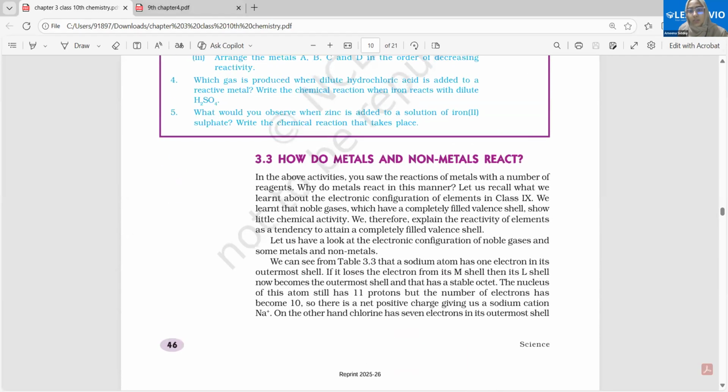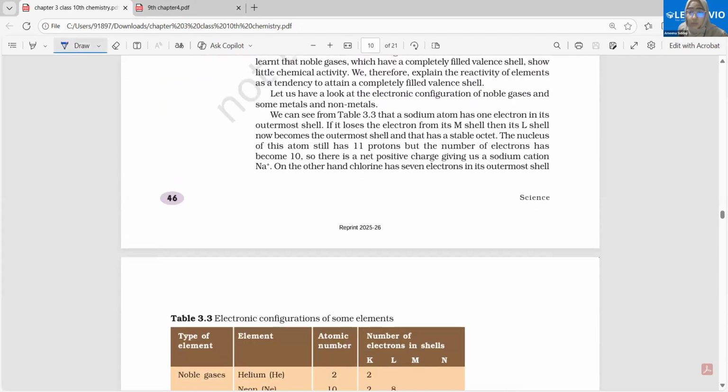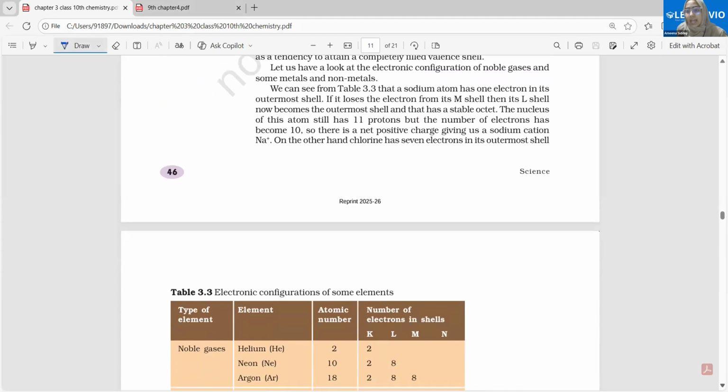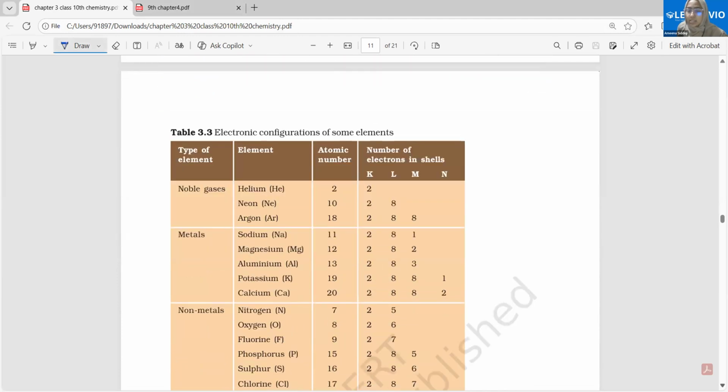Ionic bonds. We understood this last time, right? And why are ionic bonds formed? By the transfer of electrons. Why does the transfer of electrons take place? Because the atoms want stability. What is stability? To gain the electronic configuration of the nearest noble gas.